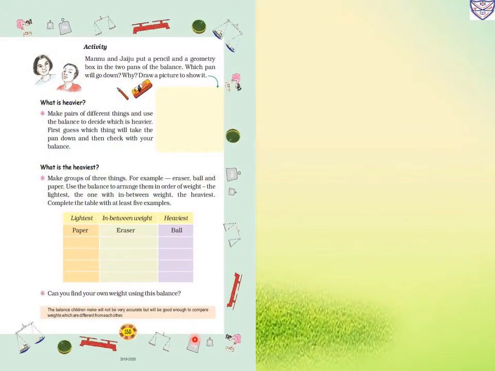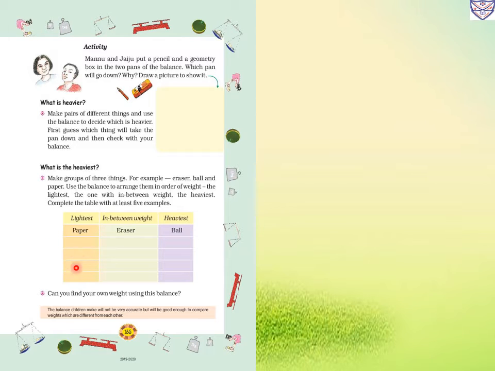Now same page, what is the heaviest? Make a group of three things, for example eraser, ball and paper. Use the balance to arrange them in order of weight: the lightest, the one with in-between weight, the heaviest. Complete the table with at least 5 examples. So here we have to write the examples.